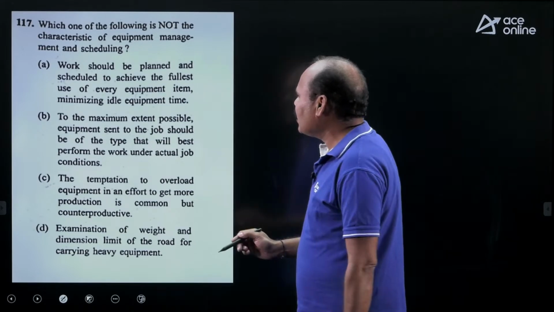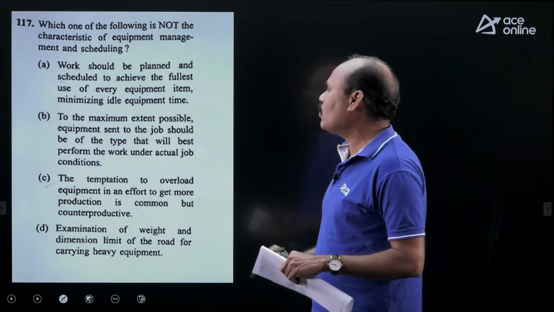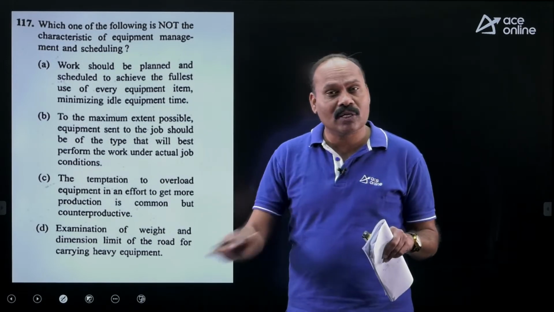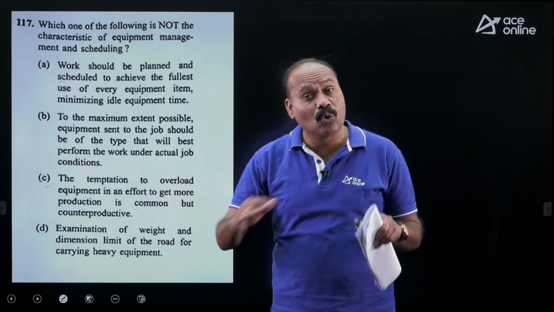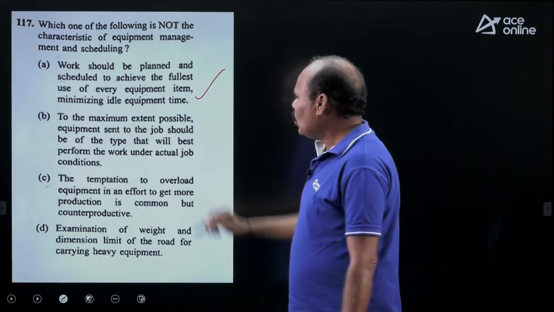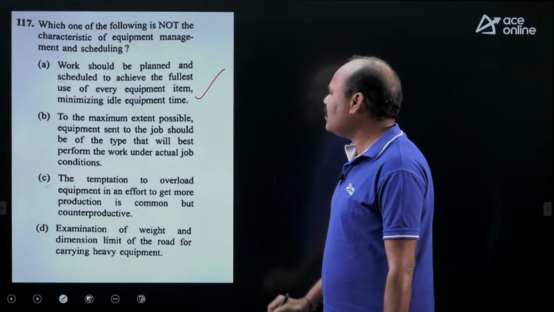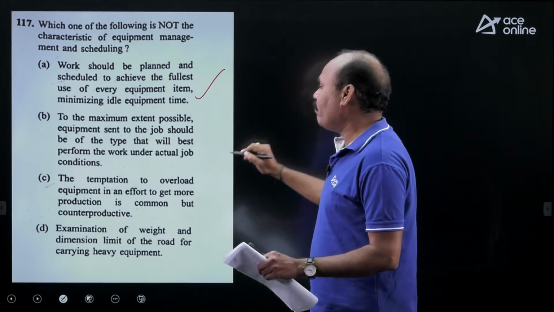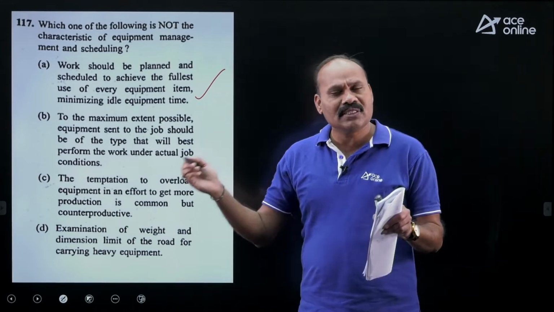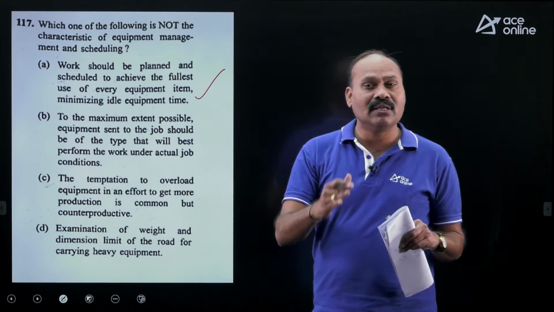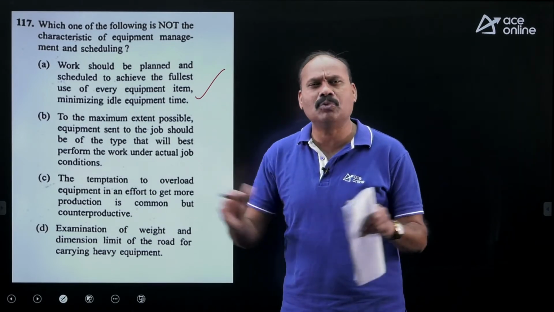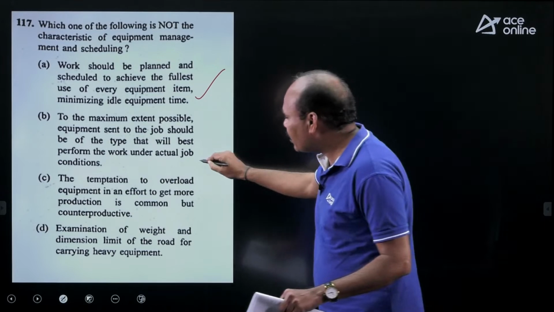Work should be planned and scheduled to achieve the fullest use of every equipment, minimizing the idle time. Actually, no equipment should be idle, no worker should be idle, no tool should be idle. That is the concept. This is correct. To the maximum extent possible, equipment sent to the job should be of the type that will best perform the work under actual conditions. So this is like right method, right tool, right equipment, right person, right time, right machinery, everything right. This is correct.